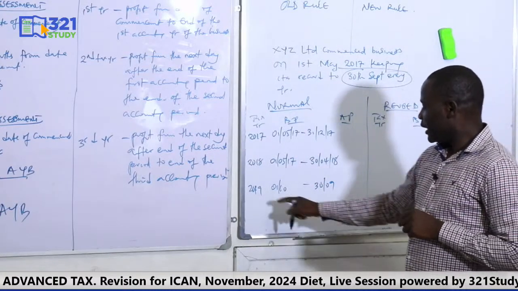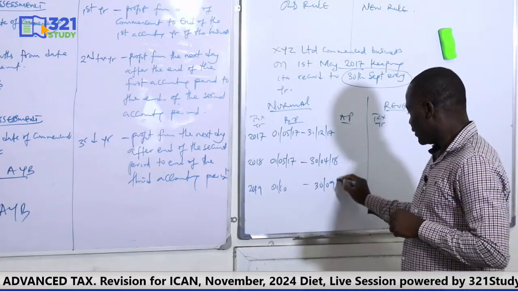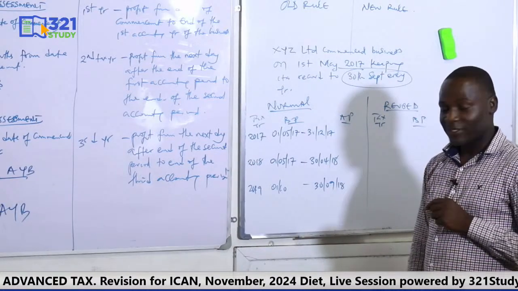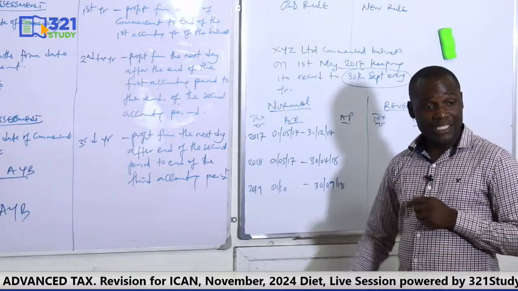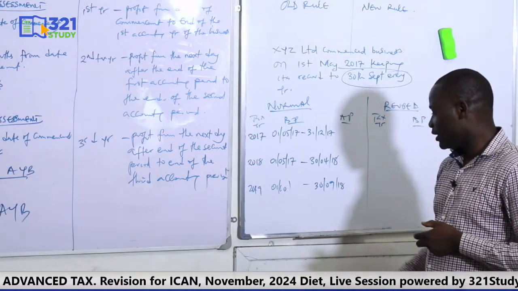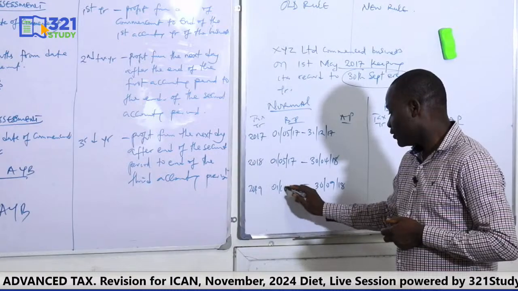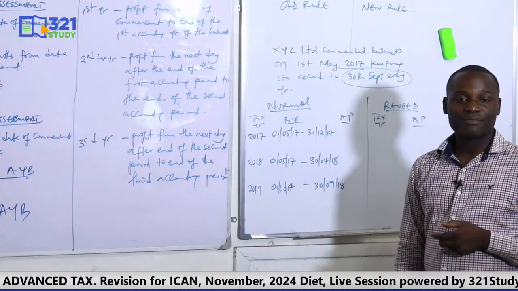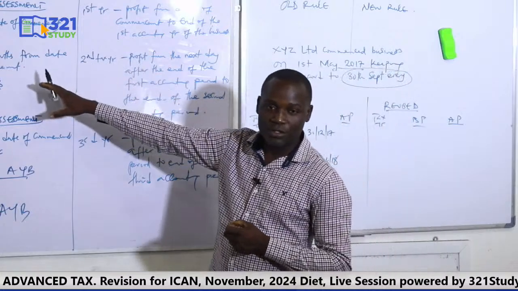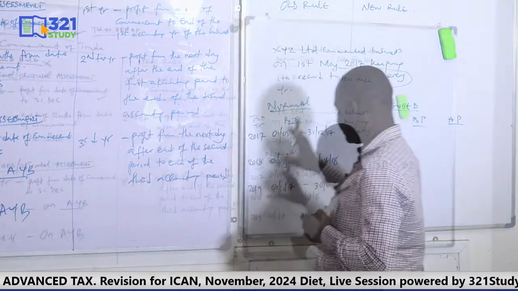Okay? If the tax year is 2019, then since it's preceding year, the basis period will end 2018. So that the income of 2018 will be taxed in 2019. That's preceding year basis. So where will it begin to be 12 months? Then obviously it must begin what? 2017. So this is how you apply this old rule under the normal. Are we together? This is the application.